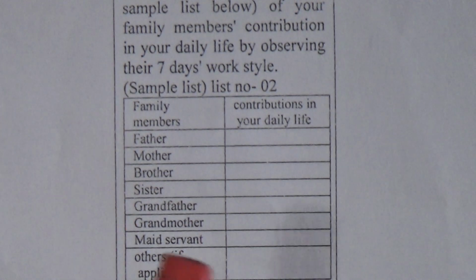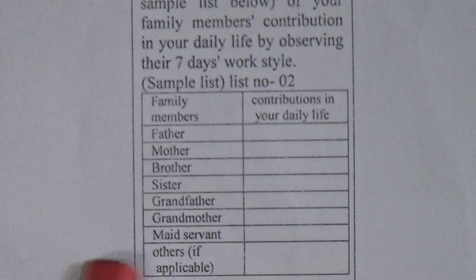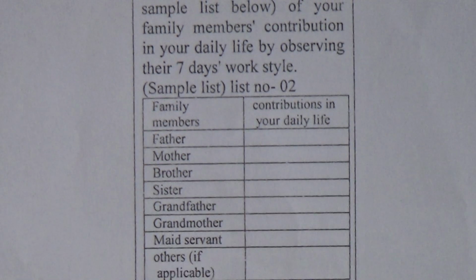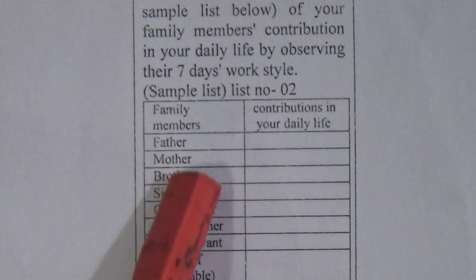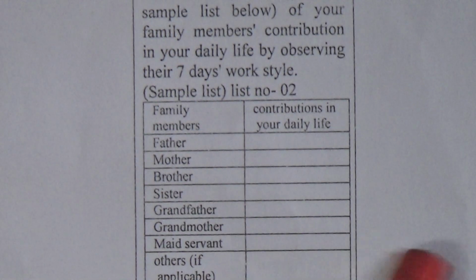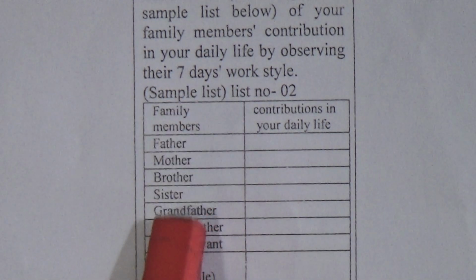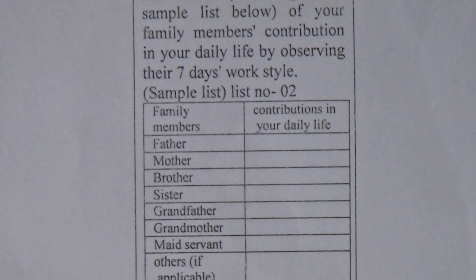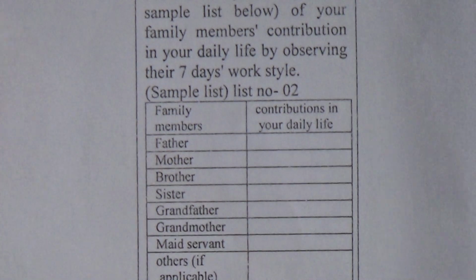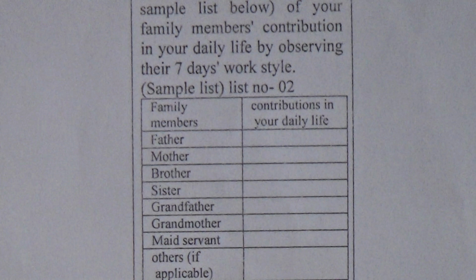Just look here, students. Here, just one thing: others if applicable. If you don't need this, then just don't write it. That's up to you. But the other information you have to fill up properly. So here are the family members and contributions in your daily life. That means here the family members' names are here, and here are their contributions. And students, you must mention this frame properly.